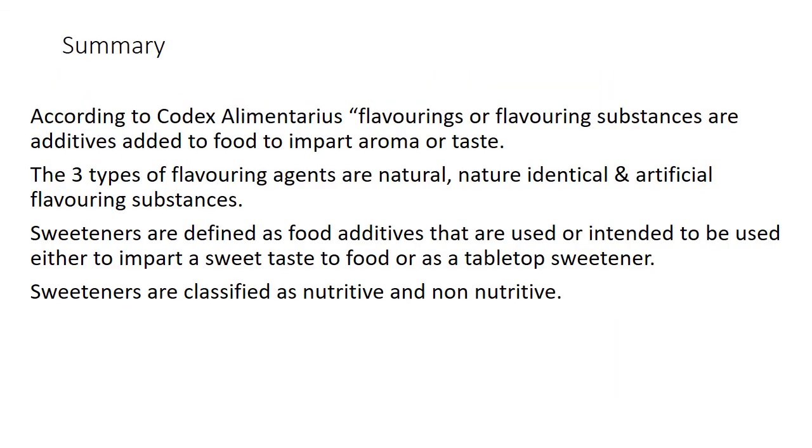So in today's class we learnt about what flavoring agents are and what sweeteners are. According to Codex Alimentarius, flavorings or flavoring substances are additives that are added to food to impart aroma or taste. The three flavoring agents are natural, nature identical, and artificial flavoring substances. And sweeteners were classified into two types, that is non-nutritive and nutritive sweeteners.